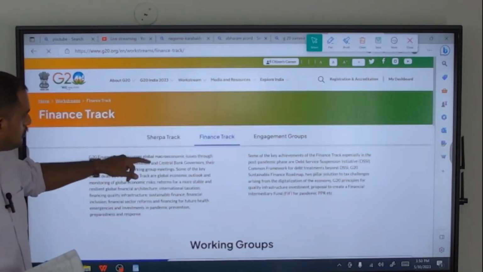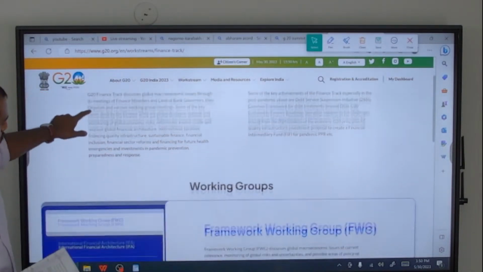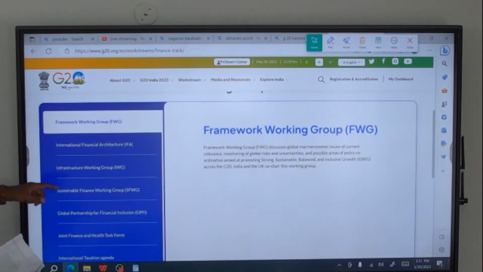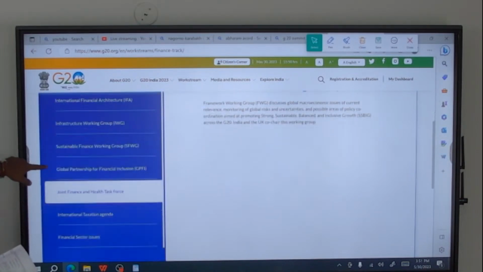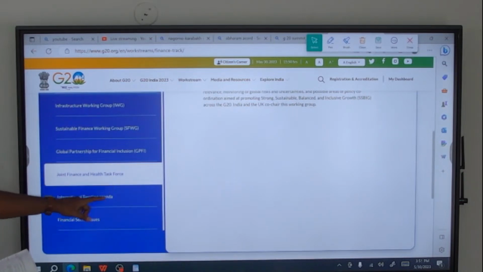Finance track will be led by the finance ministers of the respective countries. See, finance track is related to international financial architecture, international working group, sustainable finance working group, global partnership for financial inclusion, joint finance and health task force, financial sector issues and international tax agenda.